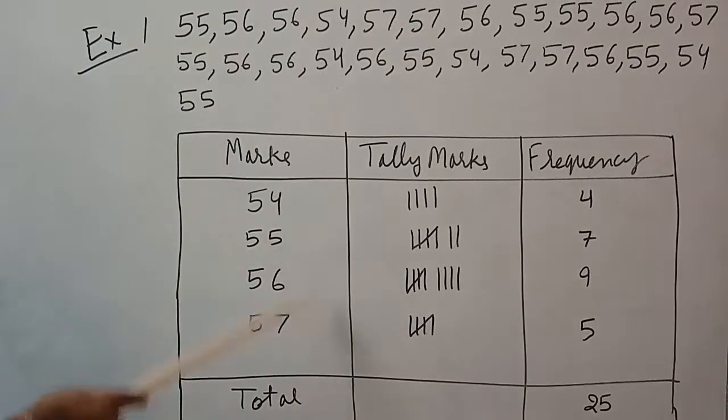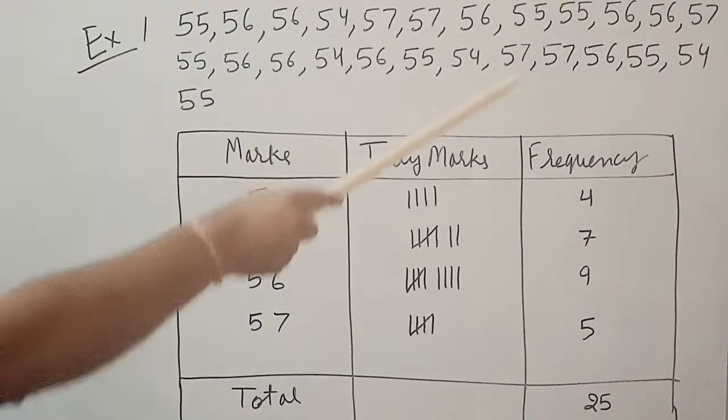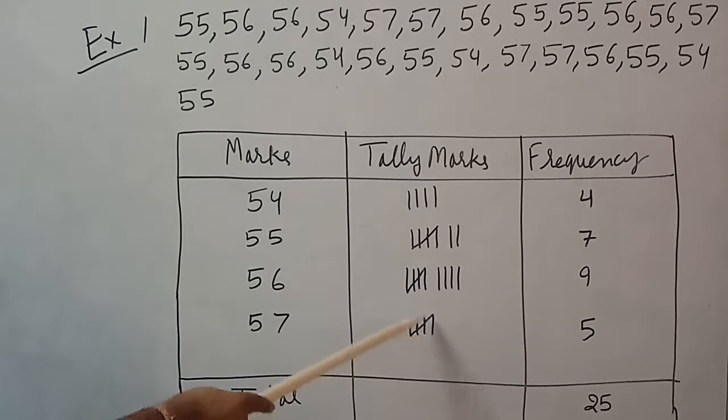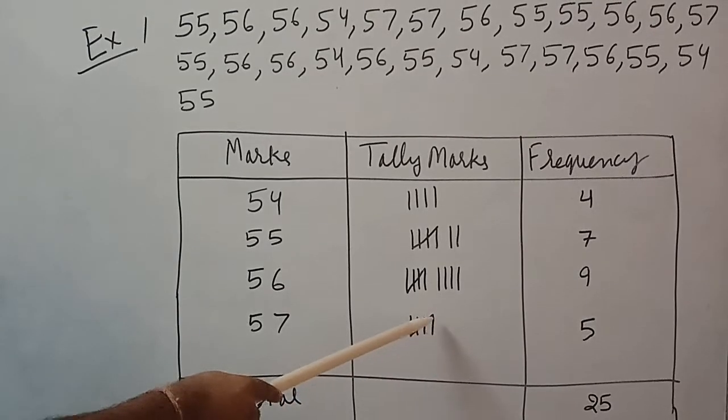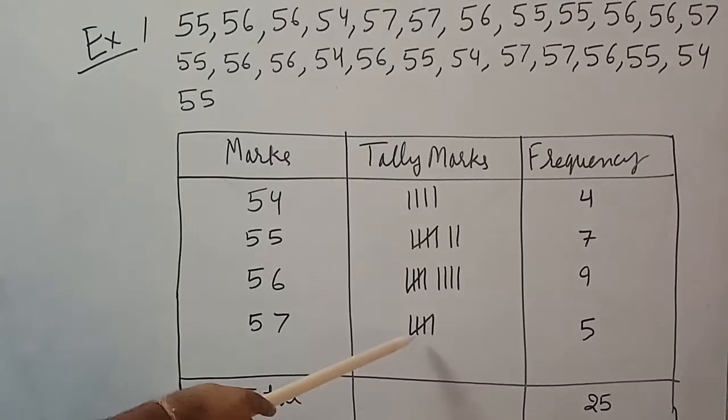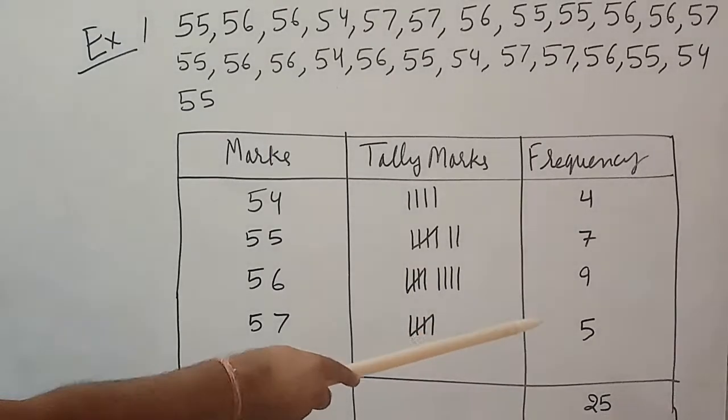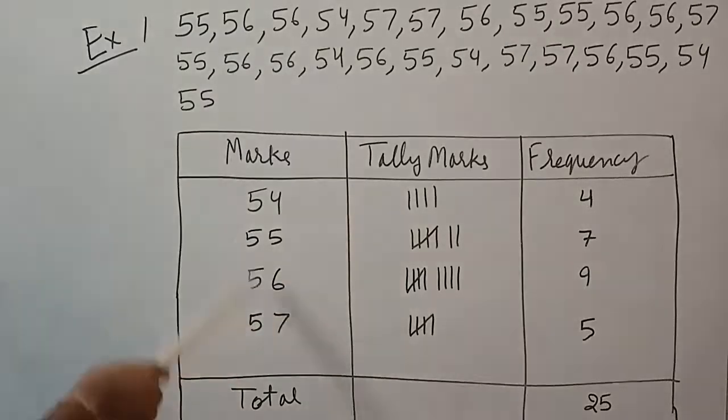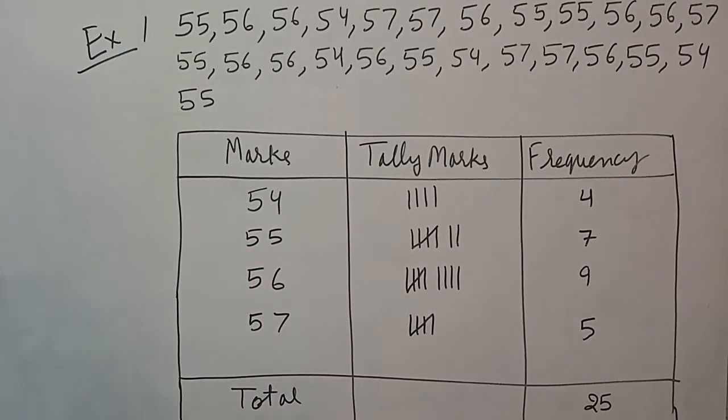And here is 57. Again you will count how many times 57 comes. When you count it, that is 5. 1, 2, 3, 4 and what I told you, the top of the fourth one and the bottom of the first one, we will join this. So that makes 5, write 5. When you make this in that manner, you will draw this frequency distribution table.